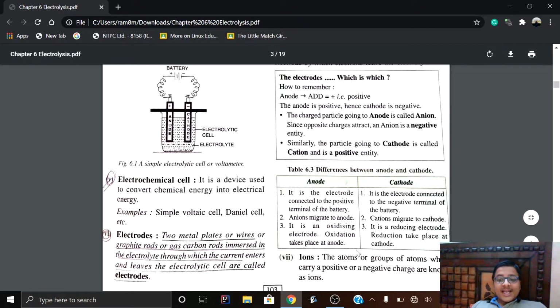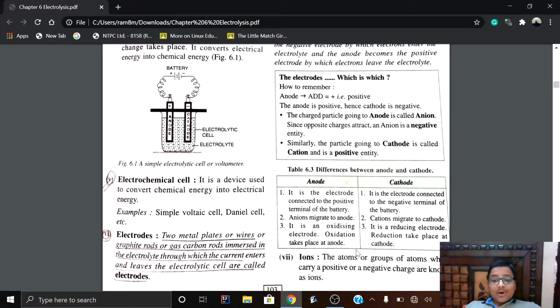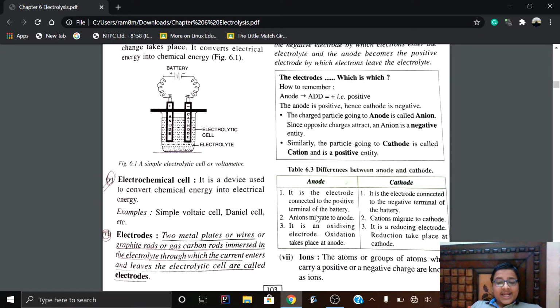It is an oxidizing electrode, that is, oxidation takes place at the anode. Now, take a look. What is oxidation? Let us revise from the class 9 syllabus. Oxidation refers to the removal of electrons from an atom. Anions have excess electrons, one, two or three electrons gained by the atom. That is why they form anions.